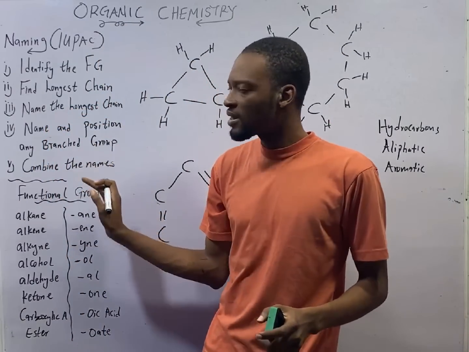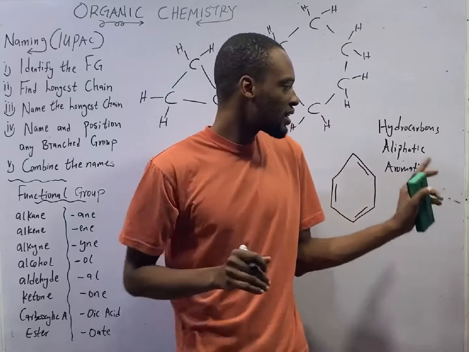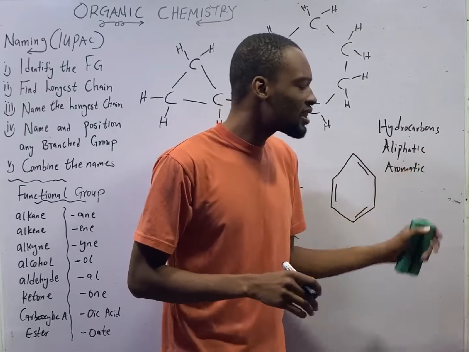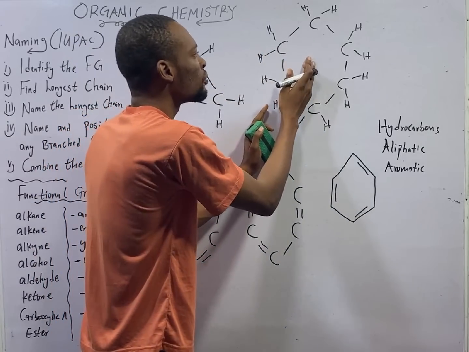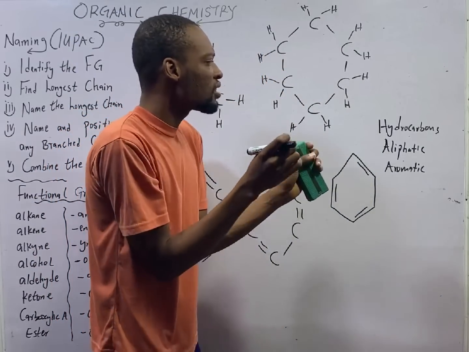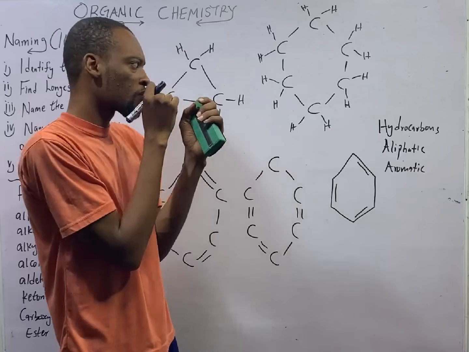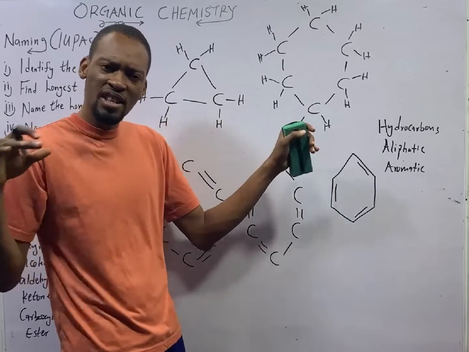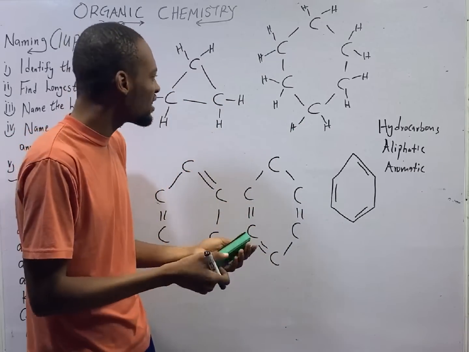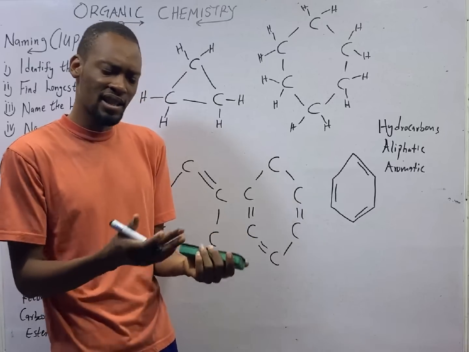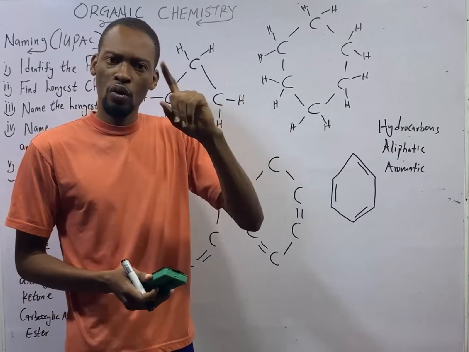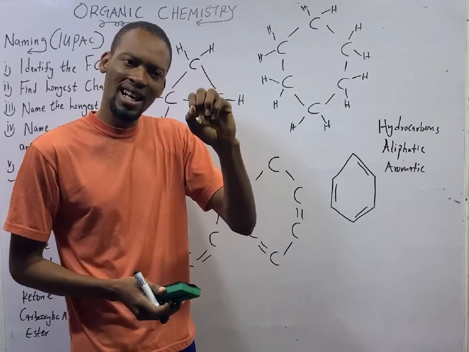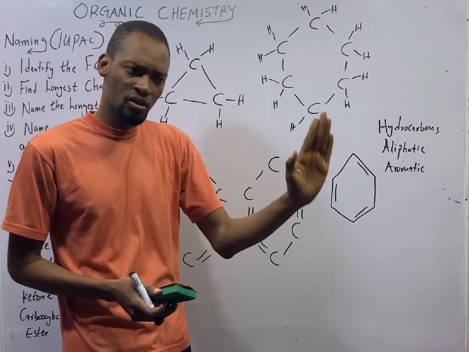All these things are under aliphatic hydrocarbons. And we also have circular form. The difference between circular and straight chain hydrocarbons, alkanes, alkenes or alkynes, is that the circular ones have two hydrogens fewer than the straight or branched one.